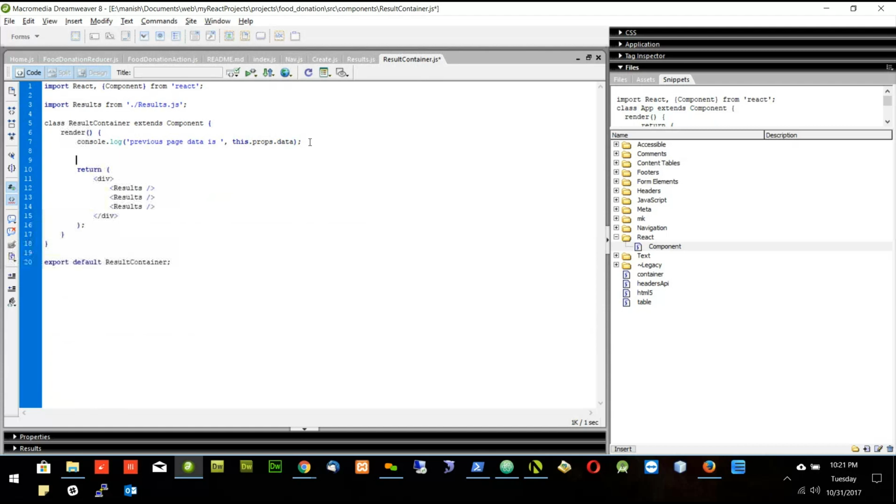Now this data has a first problem: it is an object, because Firebase returns results as an object, and we want an array. So to solve this problem, we will convert this object to an array.